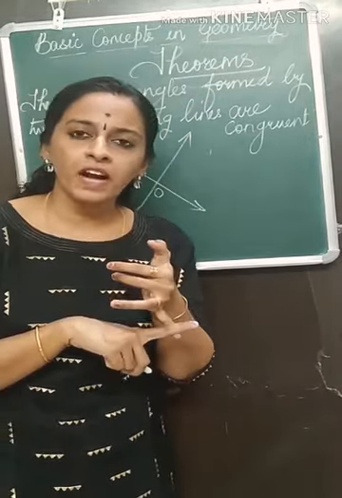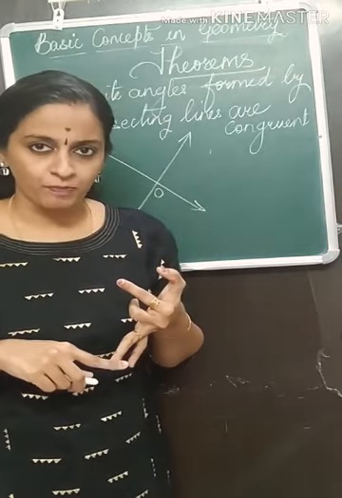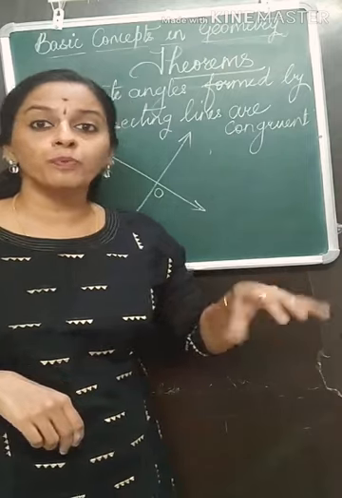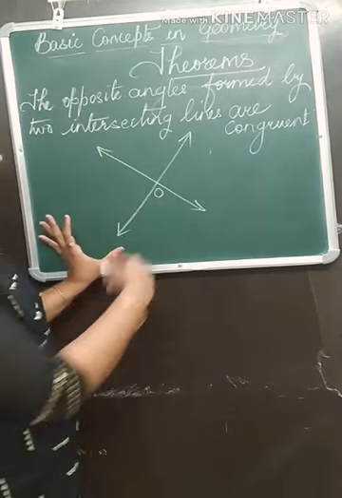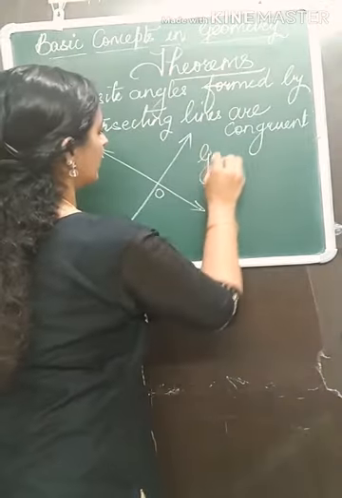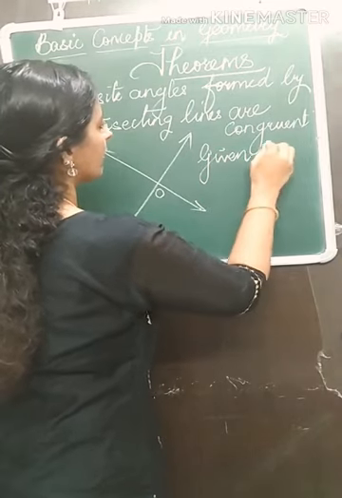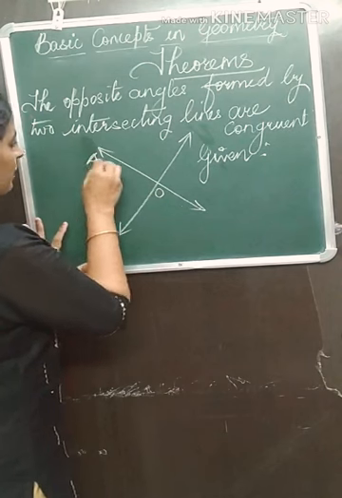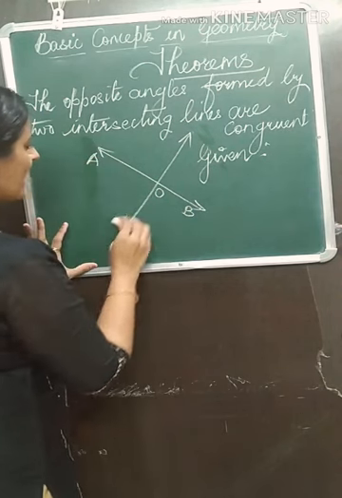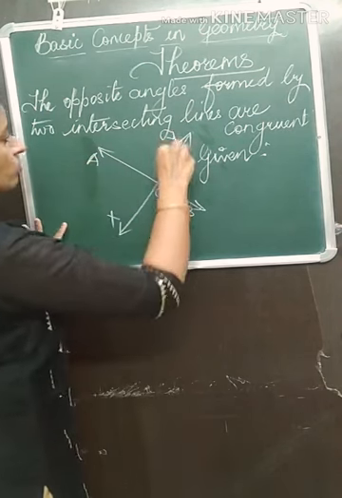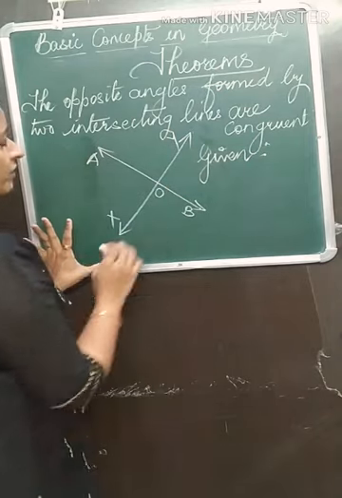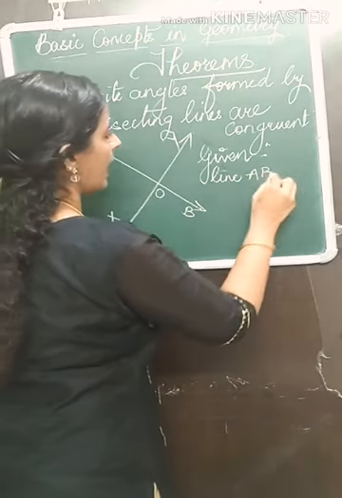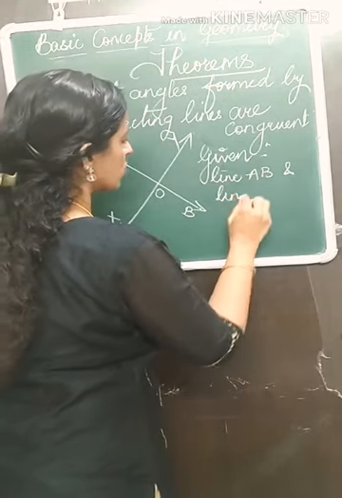One is the given part and one is the to prove part. We will write down the given part and then the to prove part. What we have to prove. So write given. Here we will give names for the figures. Just take this line as line AB and this line we will take as line XY. So under given we will write line AB and line XY